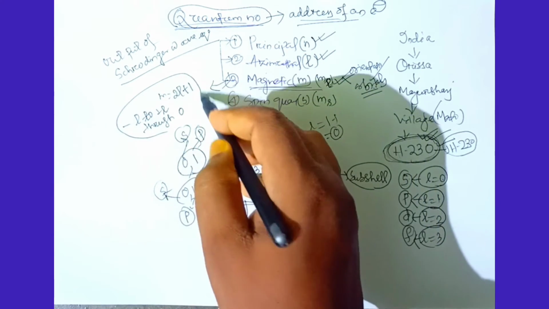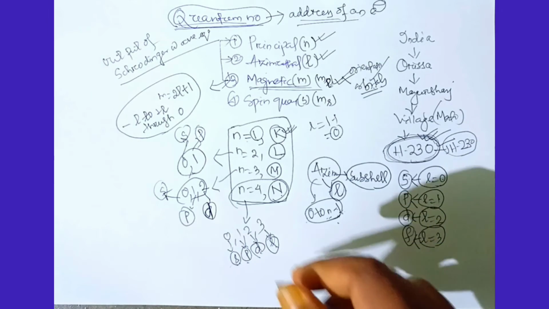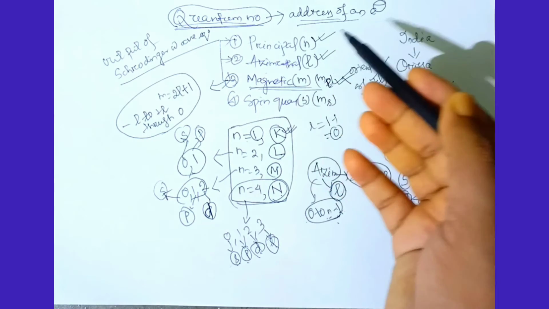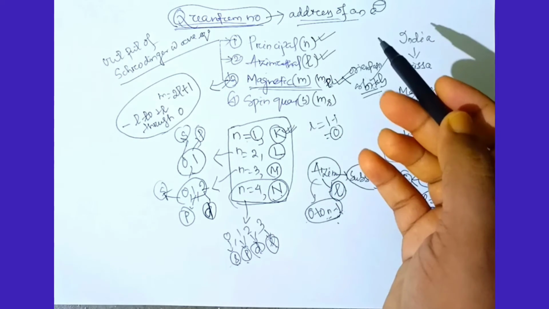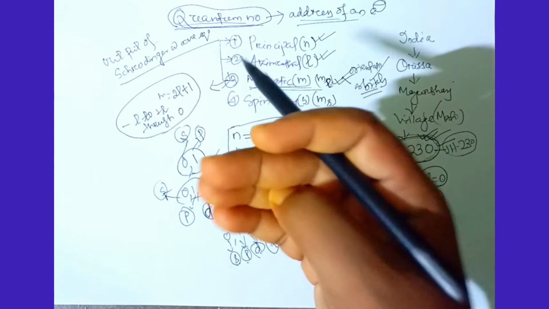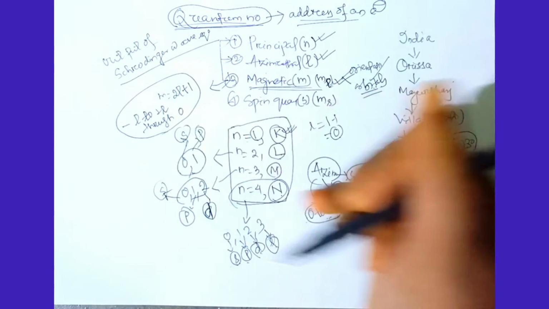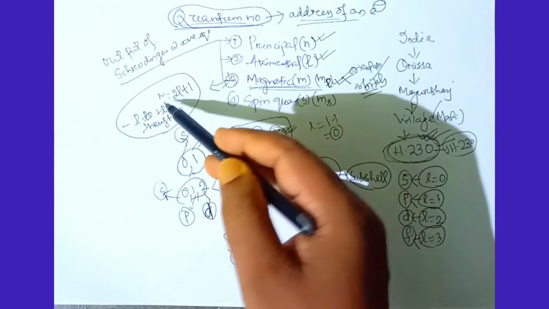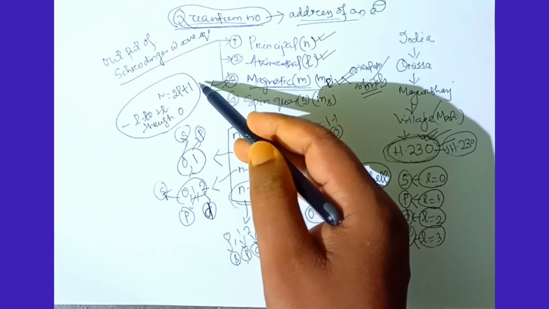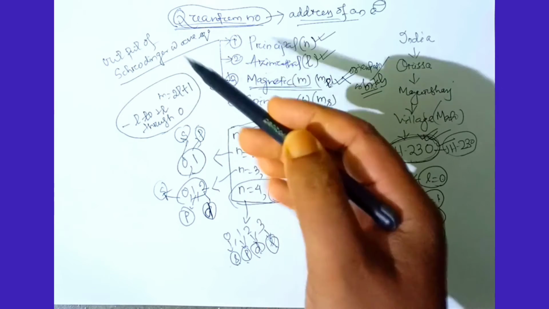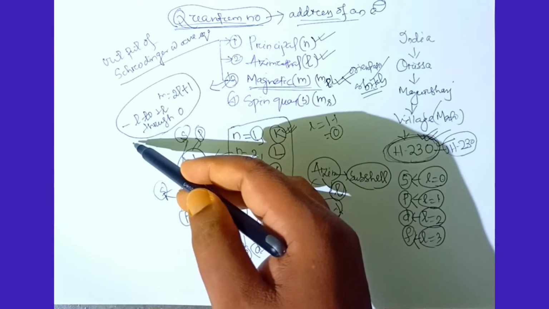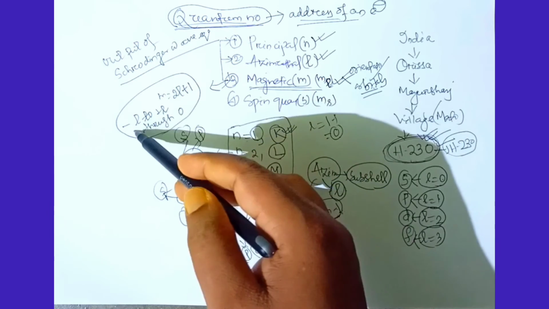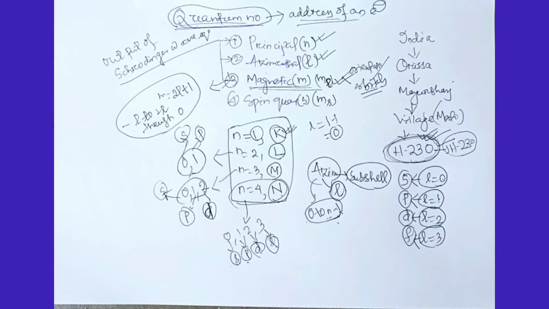What do you mean by this? 2l plus 1 tells how many values, and once you know how many values, then what are those values? For knowing what the values are, we have to stick to this line: minus l to plus l through 0.